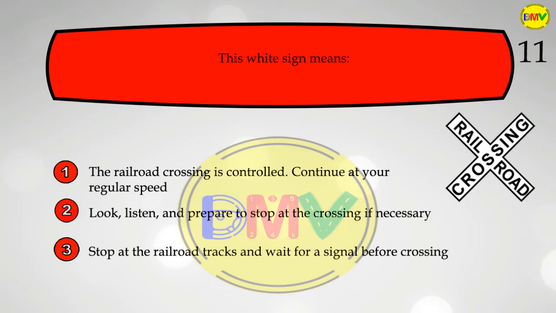Question 11. This white sign means 1. The railroad crossing is controlled. Continue at your regular speed. 2. Look, listen, and prepare to stop at the crossing if necessary. 3. Stop at the railroad tracks and wait for a signal before crossing.